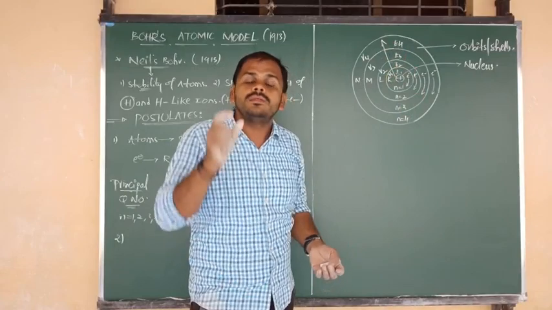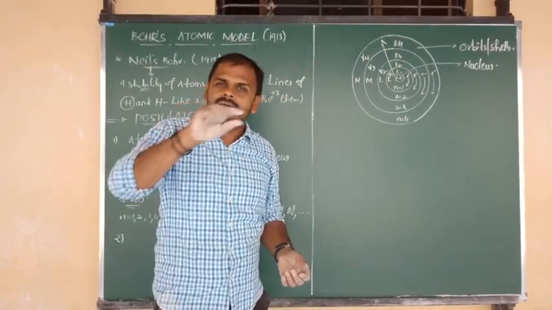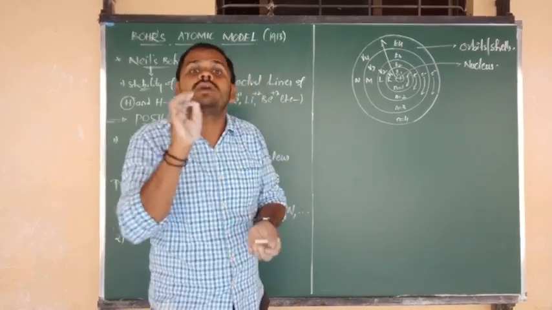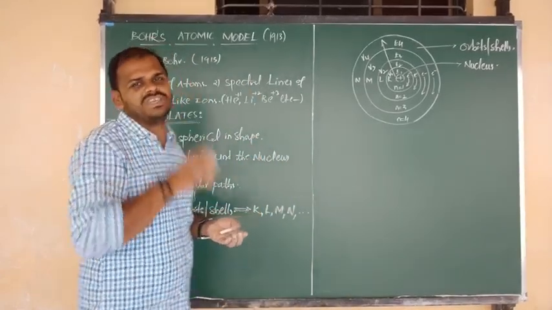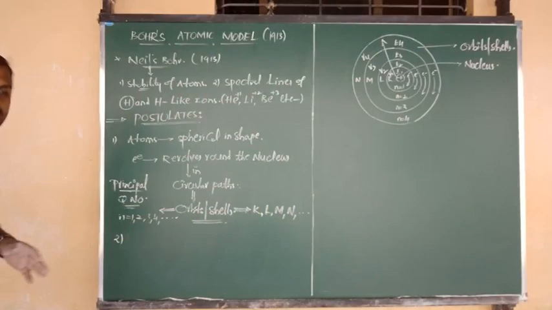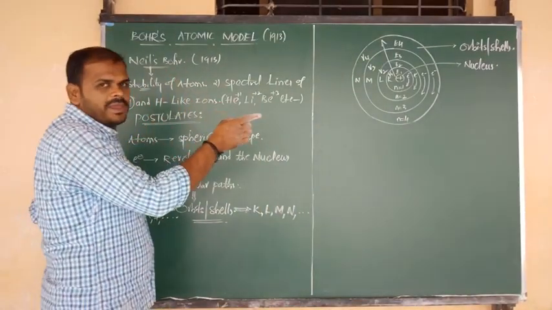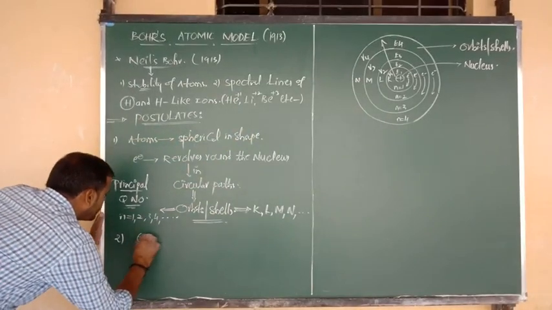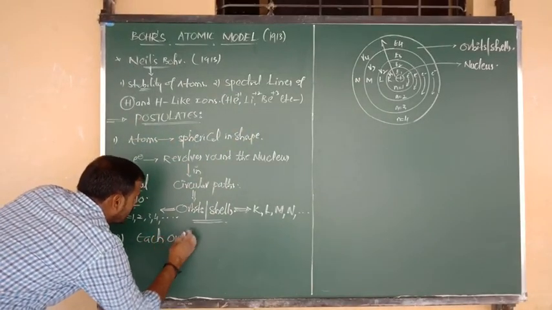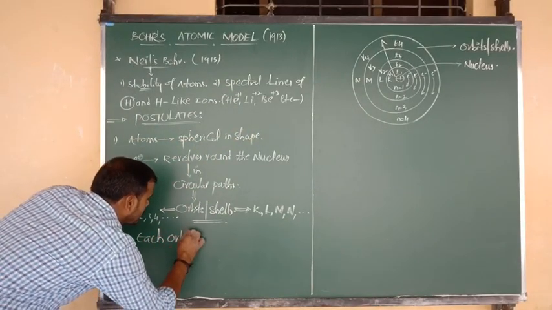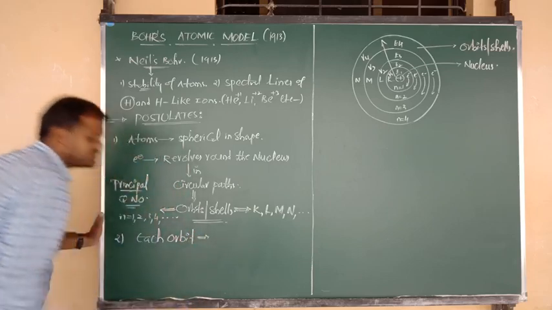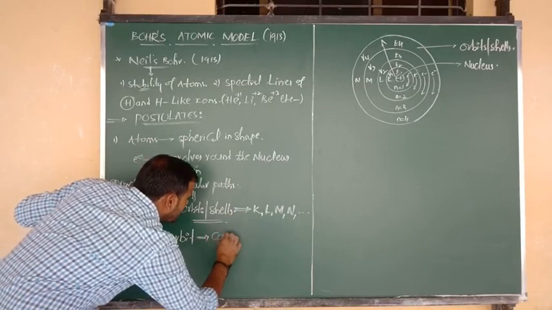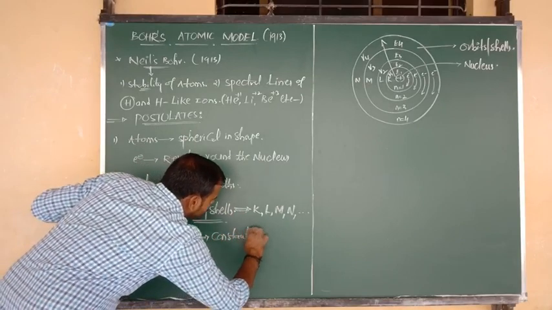That means the electrons present in a particular orbit should contain constant energy. So in a particular orbit, electrons have constant energy. That means each orbit possesses a constant, fixed amount of energy. In a particular given orbit, the energy of an electron remains the same, and also we can say it remains constant.